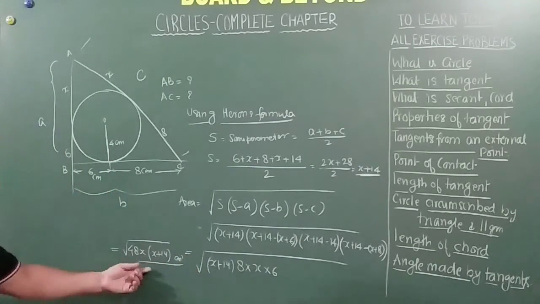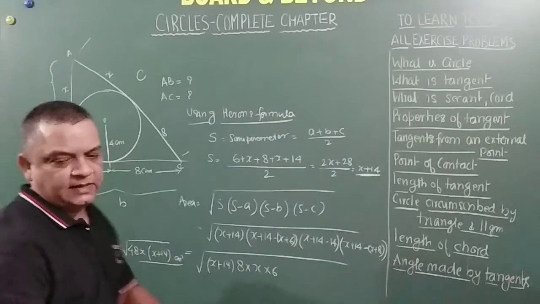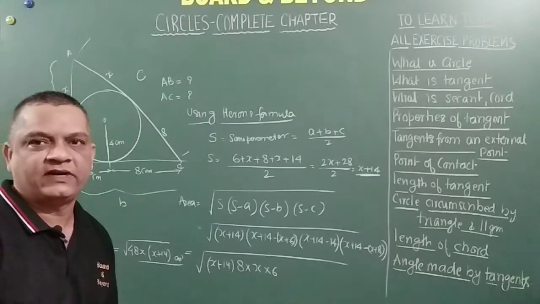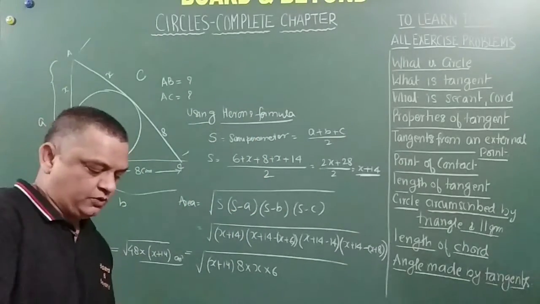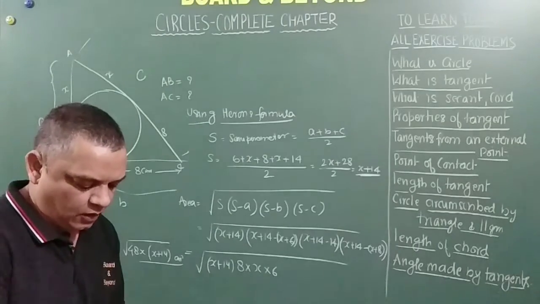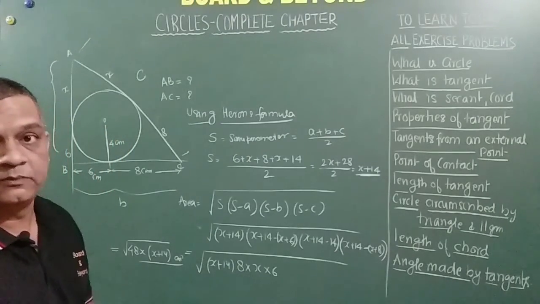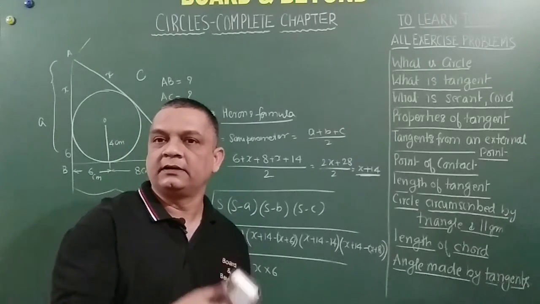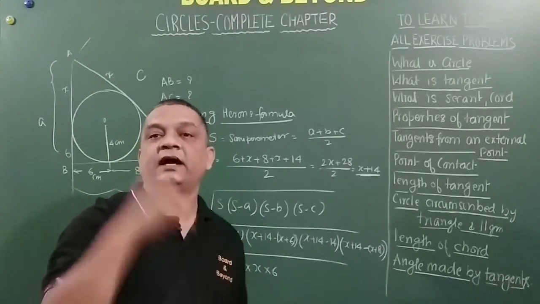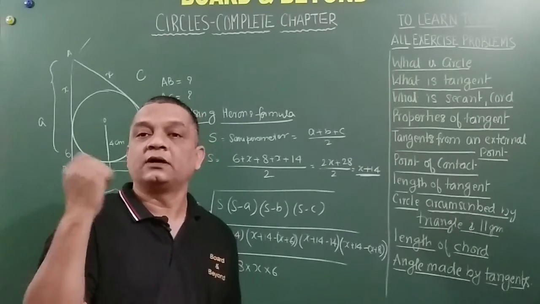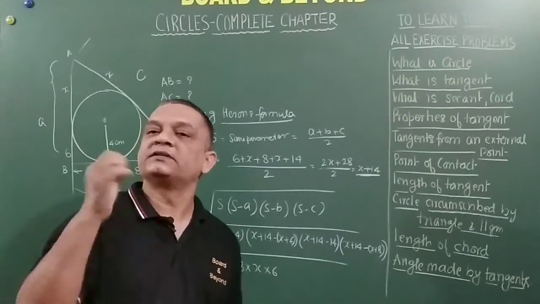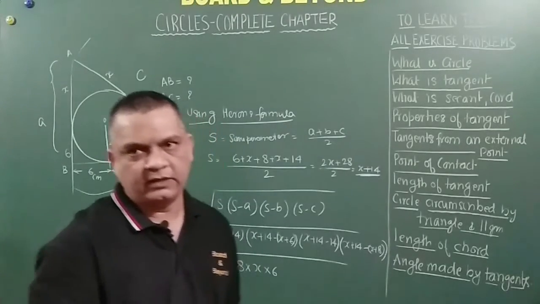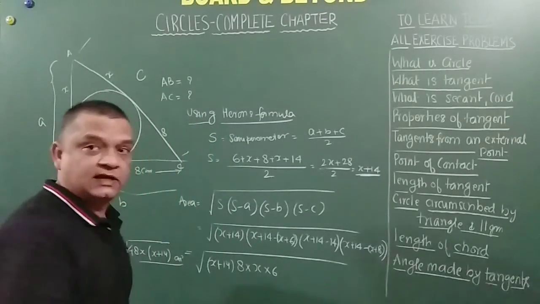So I will just use this result, and the rest of the things I am going to remove. I don't think anybody has got a problem here, friends. If at all you have a problem with how we proved that this tangent is at 90 degrees to the line segment joining the center of the circle and the point of contact, you can comment and I'll clear it off for you.